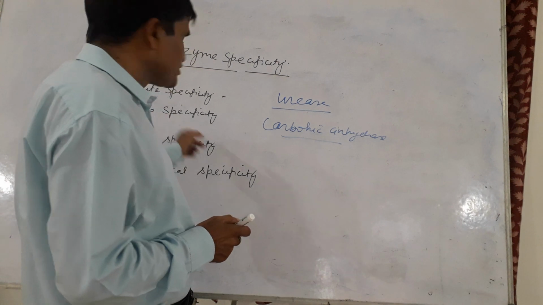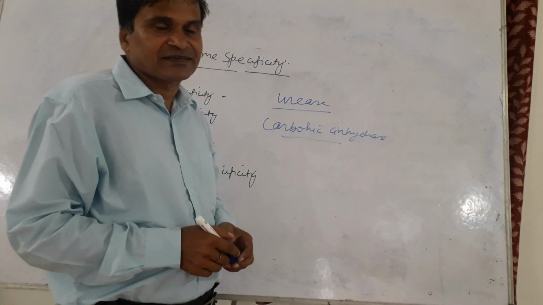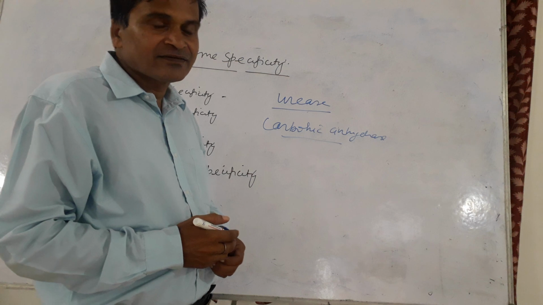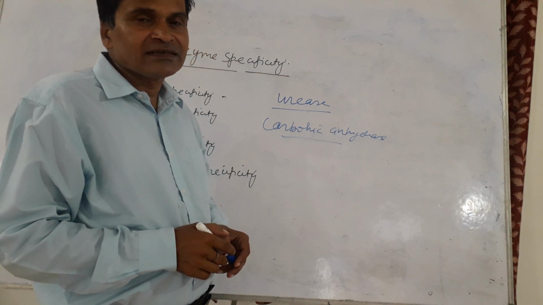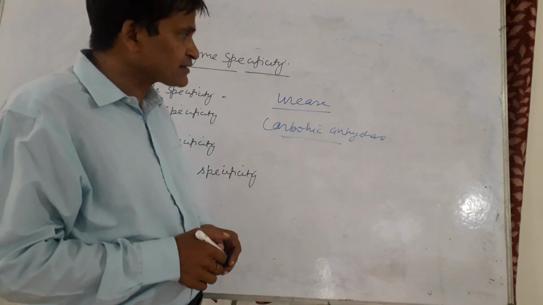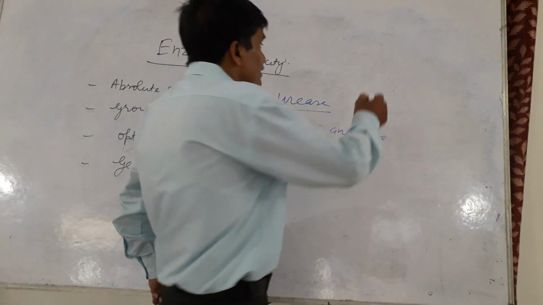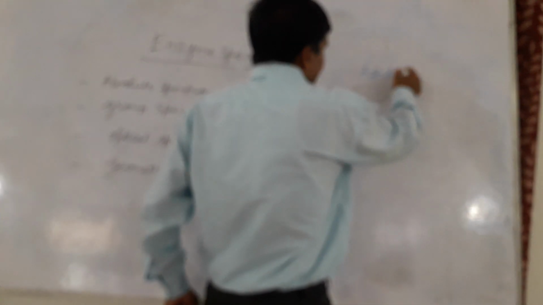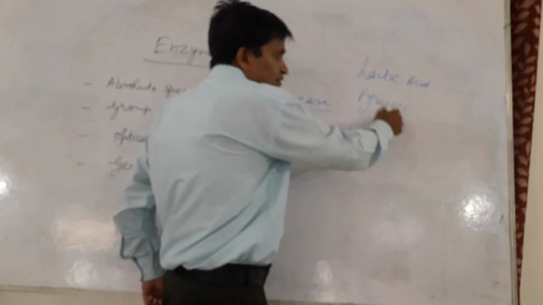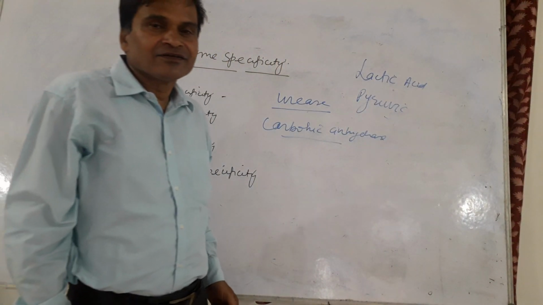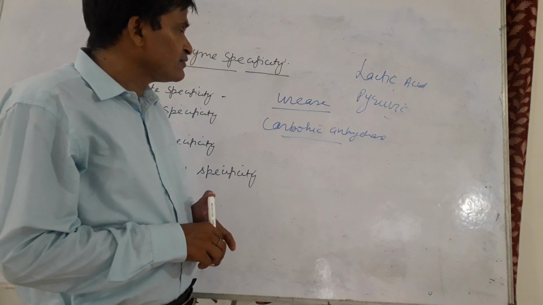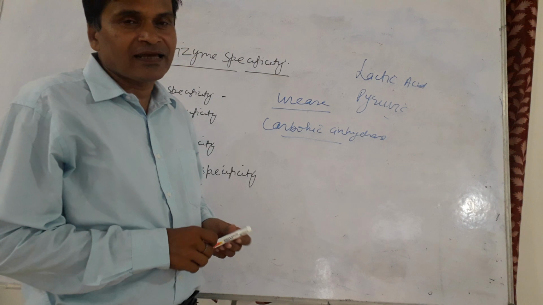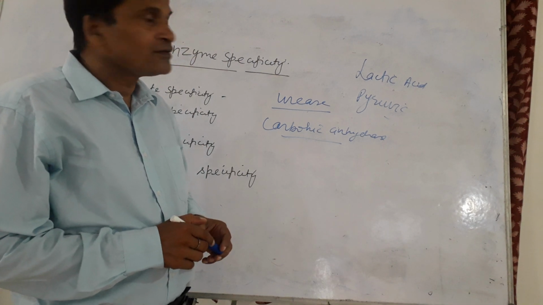The second type of specificity is group specificity. It means that the enzymes can catalyze the conversion of structurally related substrates, such as lactic acid and pyruvic acid. Both are structurally related, so the interconversion of these substrates is catalyzed by lactate dehydrogenase.